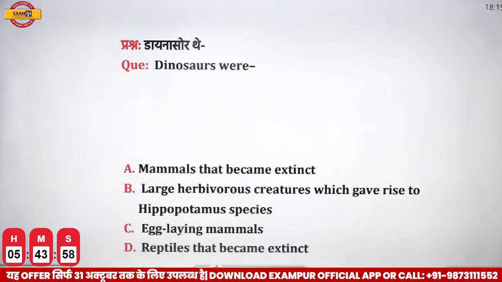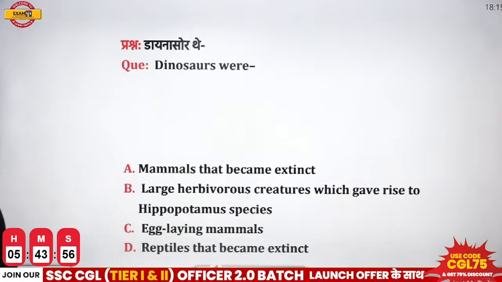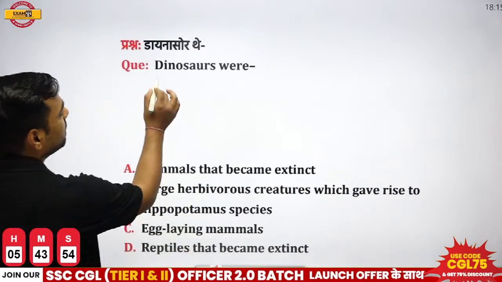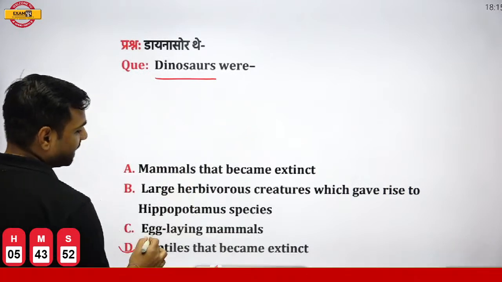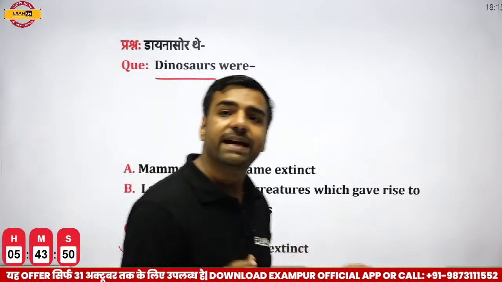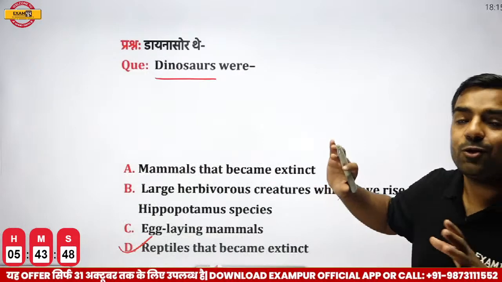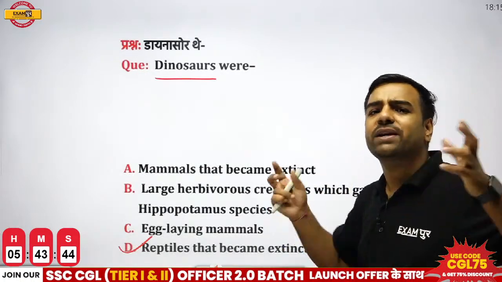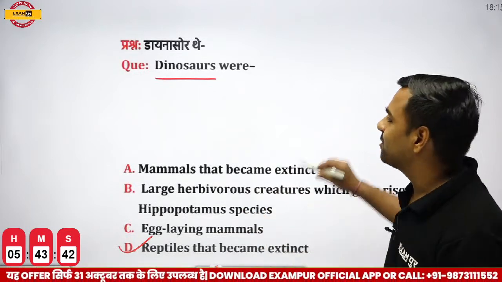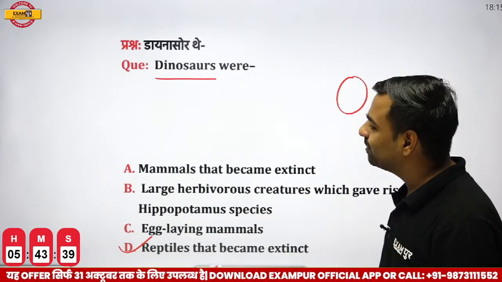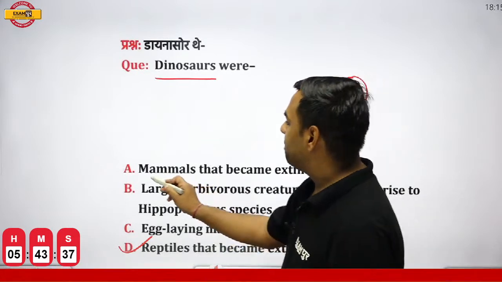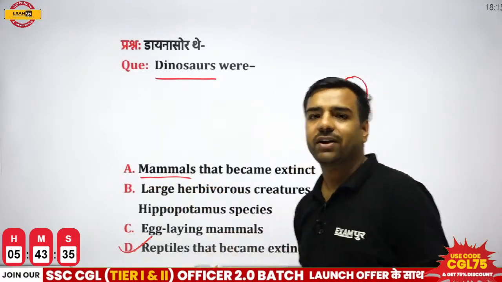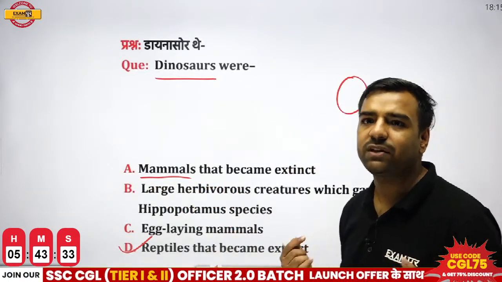No one? Okay. So if I talk about these dinosaurs, please remember, dinosaurs were actually reptiles that became extinct. You might have seen different movies, like Jurassic Park. Dinosaurs were laying eggs, and we know the feature of mammals: mammals don't lay eggs, right? If I talk about ourselves, we are also mammals.